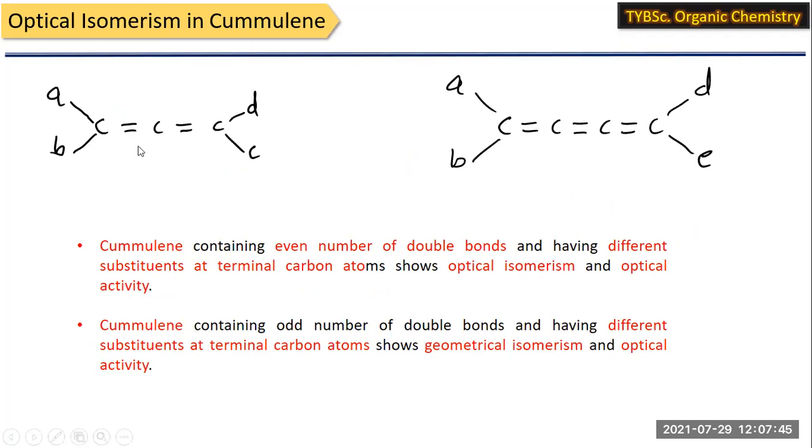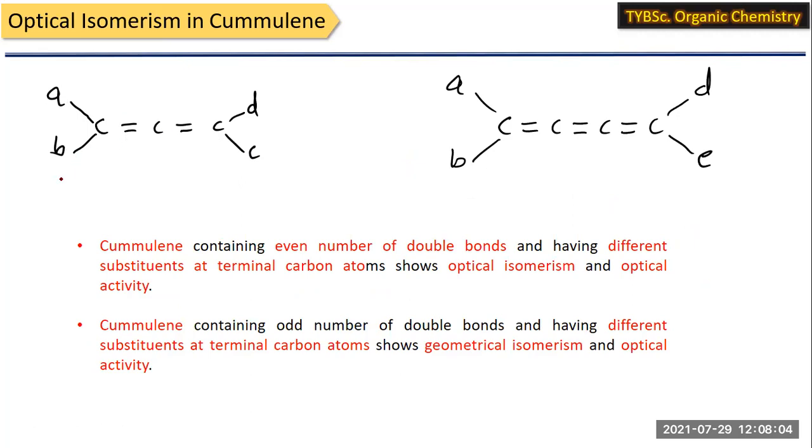Now let us consider, this is again the same example. We are going to consider the optical isomers for the cumulene molecules. Here it is, this is 1, 2, 3. There are 3 carbon atoms which are accumulated by 2 double bonds. And the substituents you can see here, this is A, this is B, this is D, this is C.